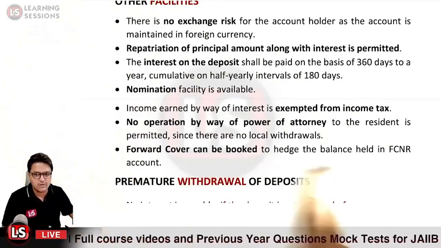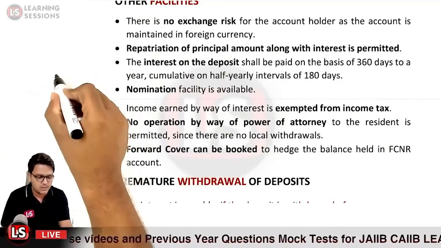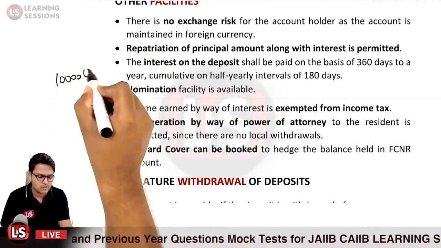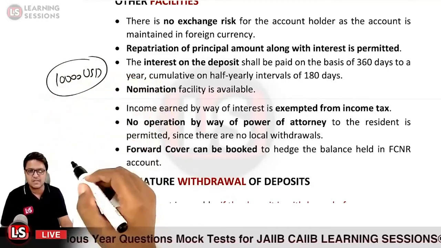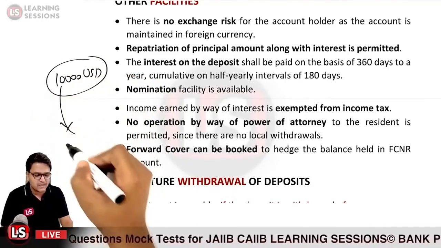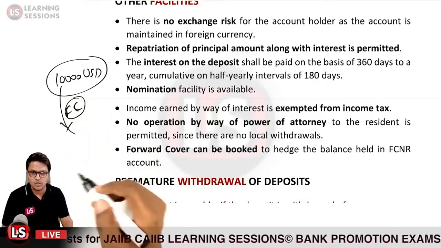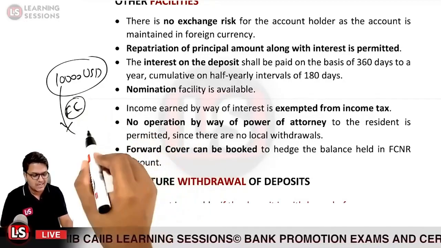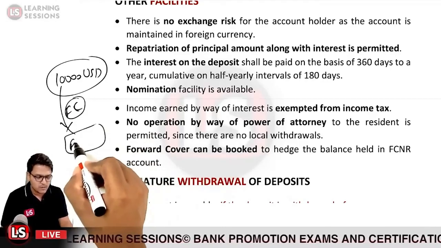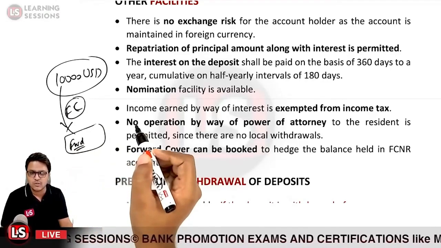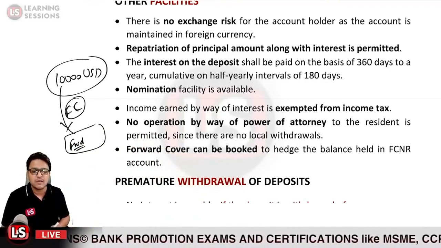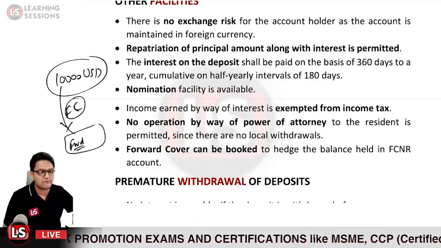Let us suppose you are maintaining 10,000 USDs in the FCNR account, and you want to sell this foreign currency after the maturity. In that particular case, you can book the forward contract so as to safeguard yourself for the balances in the FCNR account.